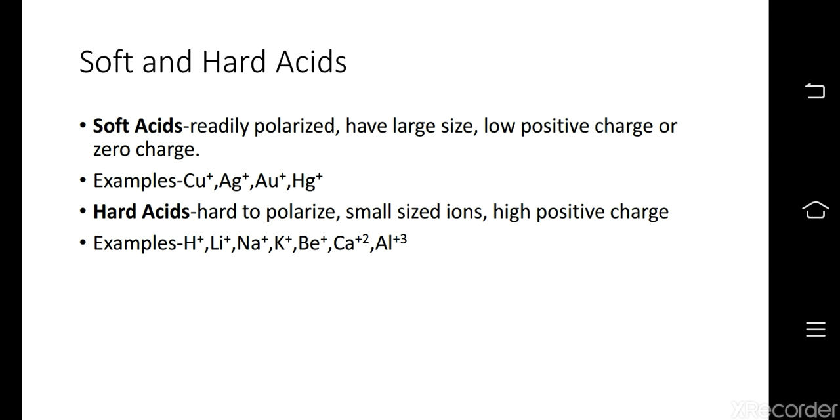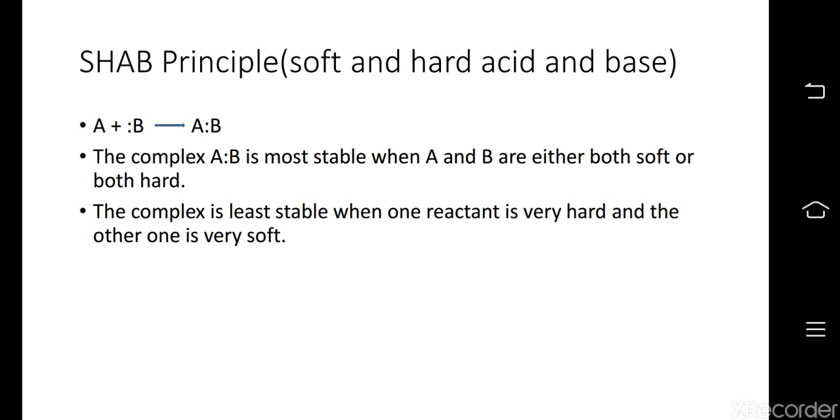Then we have hard acids, which are hard to polarize. They are small sized ions. They have high positive charge. Examples include H+ ion, lithium ion, sodium ion, potassium ion, beryllium ion, calcium ion and aluminium ion. The last two ions, calcium and aluminium, will emphasize the high positive charge.